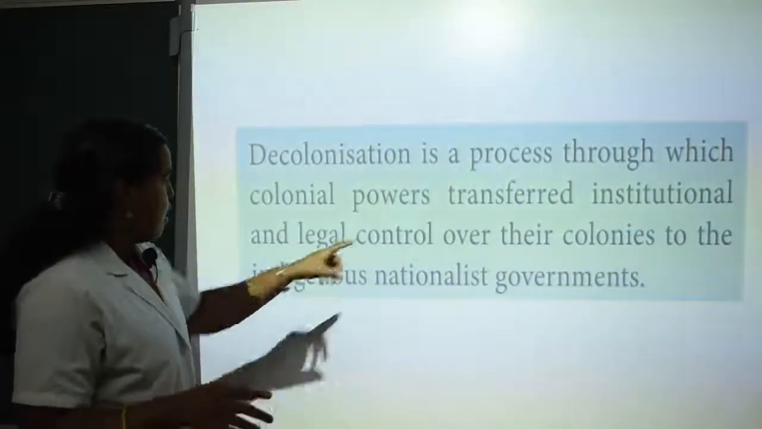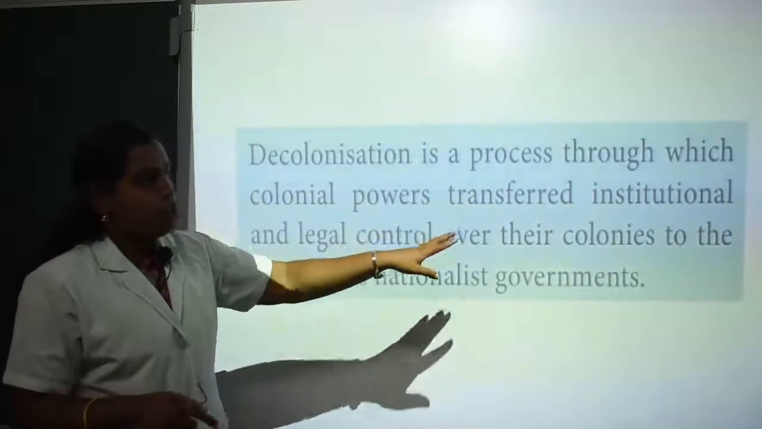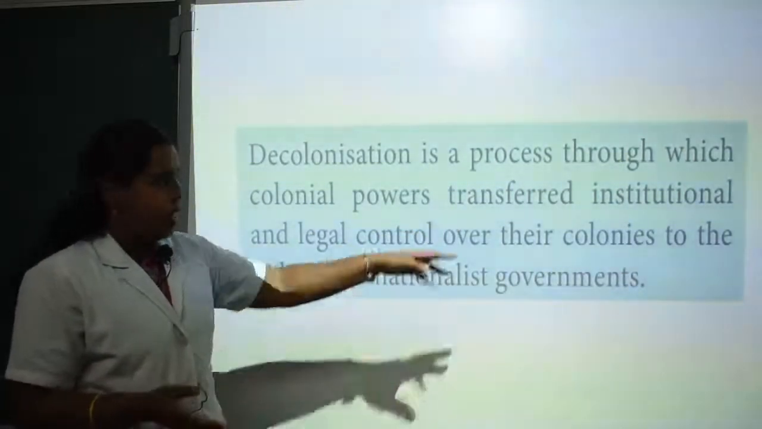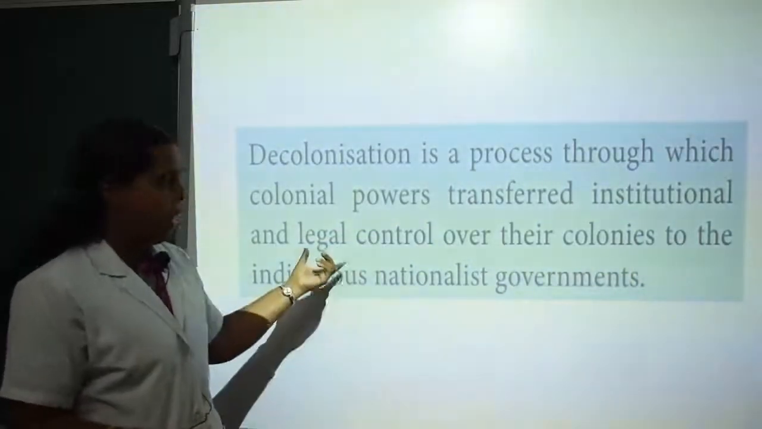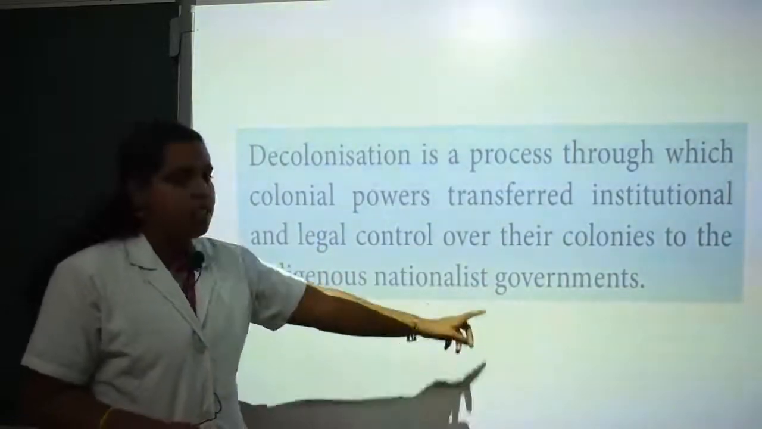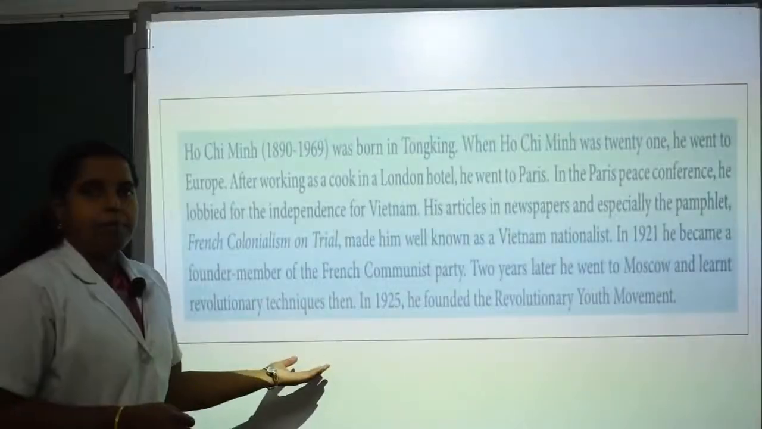What are the powers? Institutional and legal control. Institutional is a kind of parliament or Lok Sabha, whatever it is, and legal control is judicial powers, everything we are getting. So when those powers are transferred to the nationalist governments, it is called decolonization. Understood? Now let's see about Ho Chi Minh.